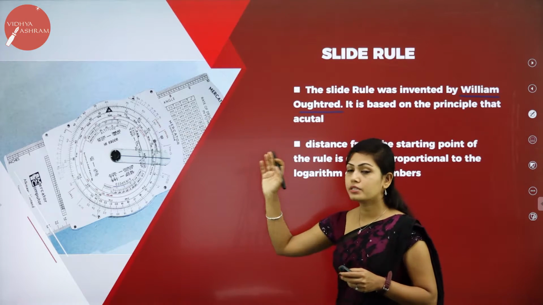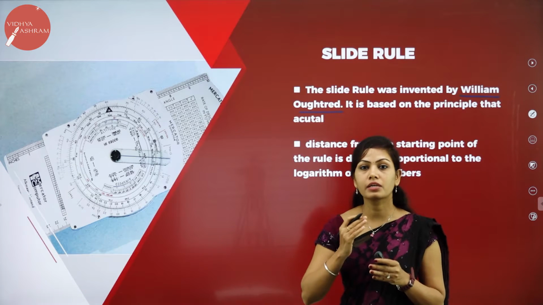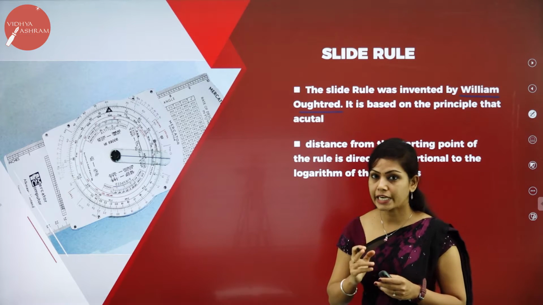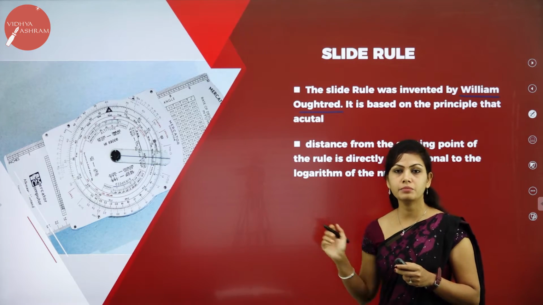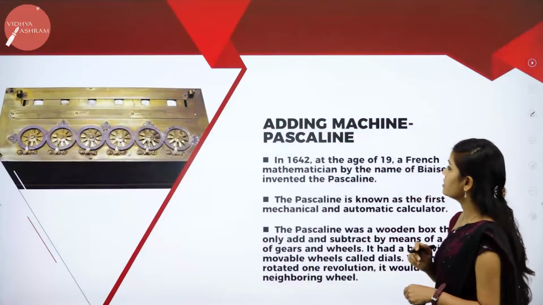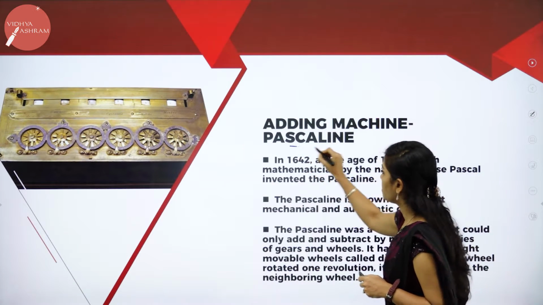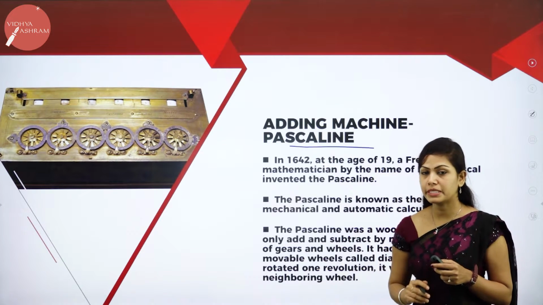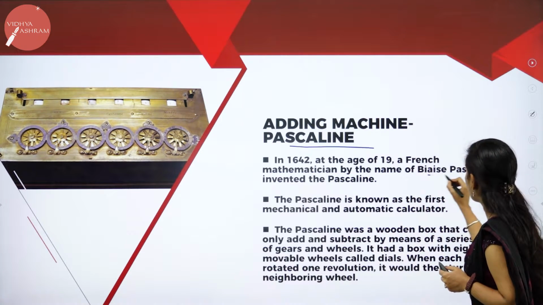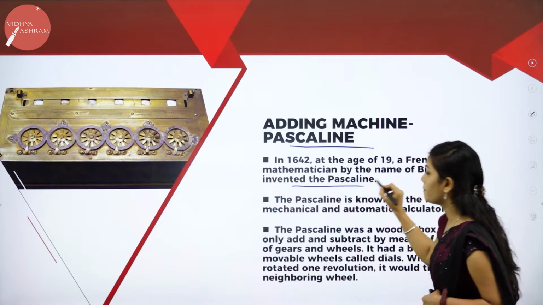Using this slide rule, they were finding the scientific calculations. The slide rule was invented by William Oughtred. And next is the adding machine, Pascaline. The French mathematician by the name Blaise Pascal invented the Pascaline.